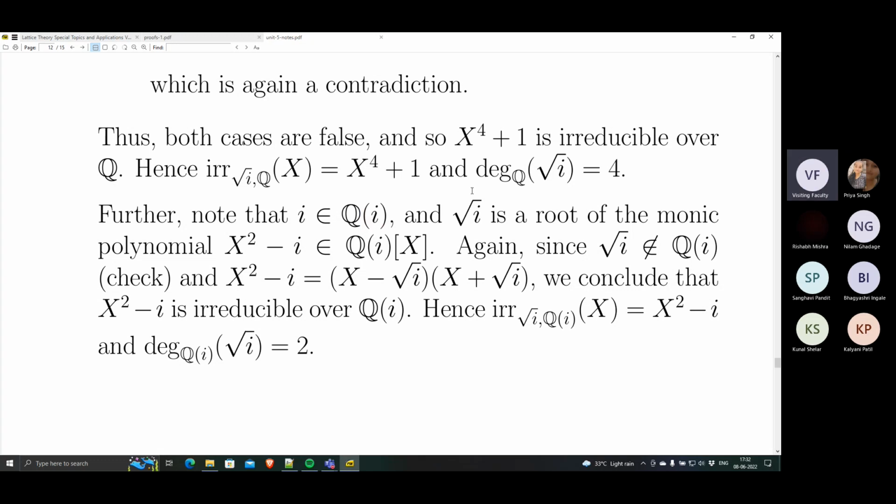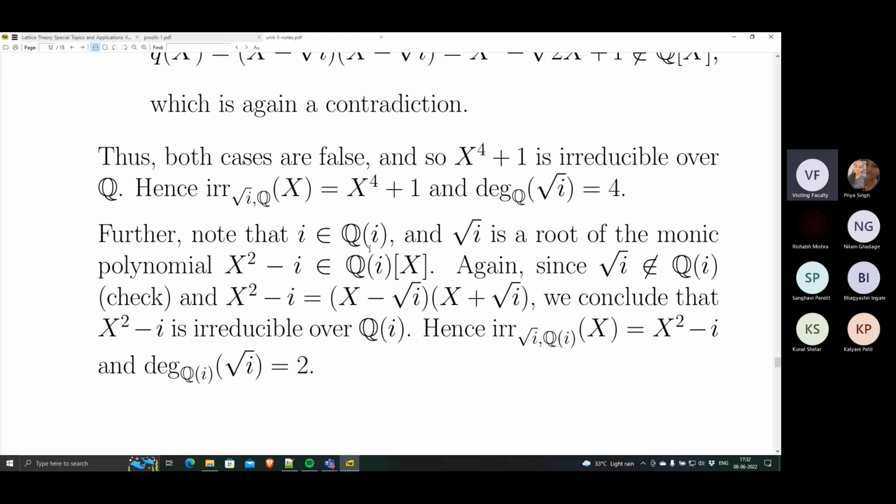Okay, so now instead of looking at square root i over the field Q, let us look at square root i over the field Q adjoin i. So clearly i belongs to Q adjoin i, and square root i is a root of the monic polynomial x squared minus i, right? The square of square root i is i, and i minus i is 0. So it's a root of the monic polynomial x squared minus i, and this is a polynomial over the base field Q round bracket i. The extension field is the complex numbers, as usual, but the base field I have changed to Q adjoin i.